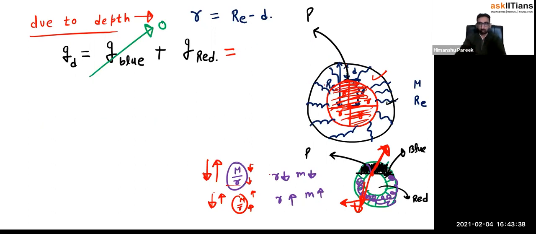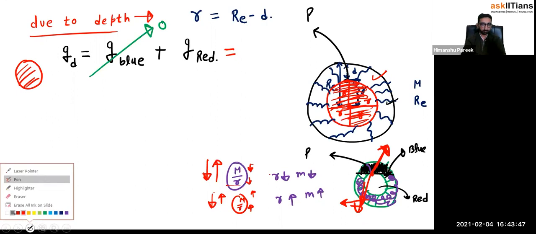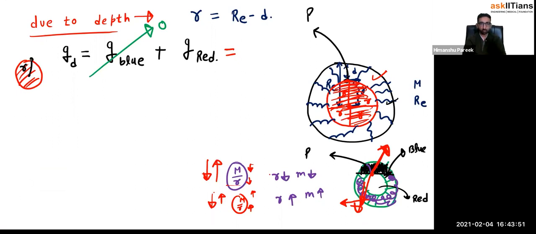Now, what should I write here? It is simple. Red color sphere, and radius is how much? Small r, not the capital R now, small r, and you want to calculate the field here. So what should we mention? G m prime divided by r square. Why did I say m prime?